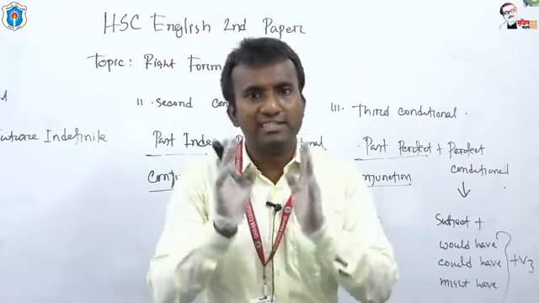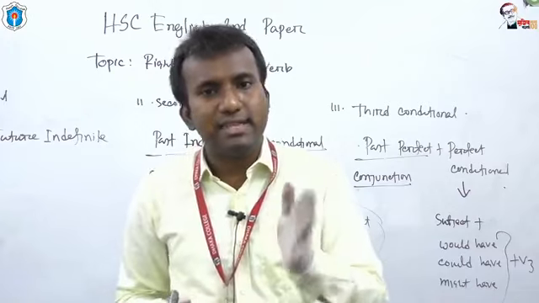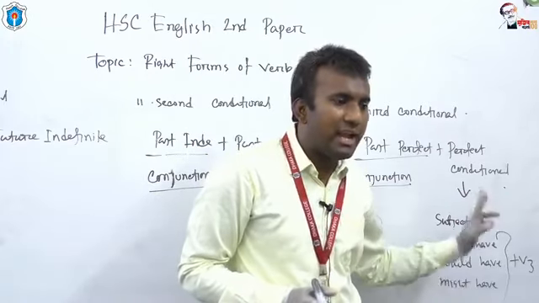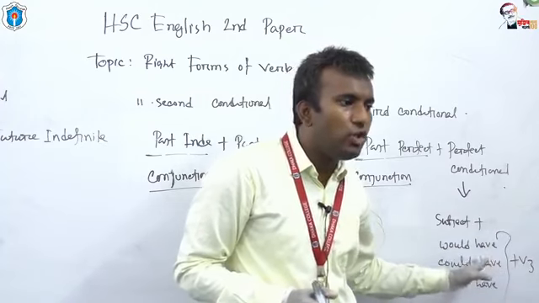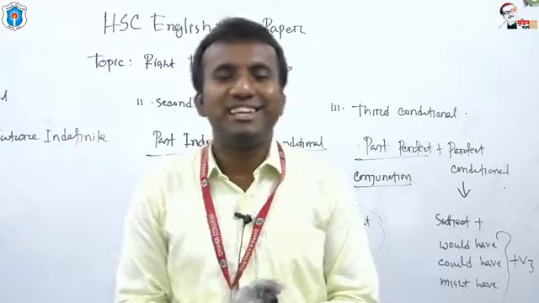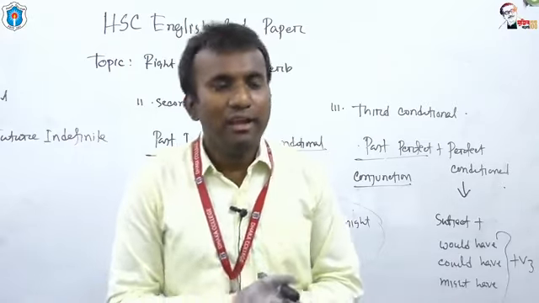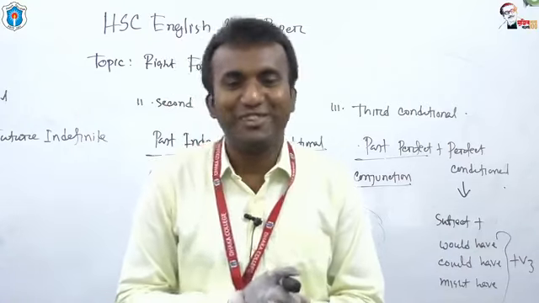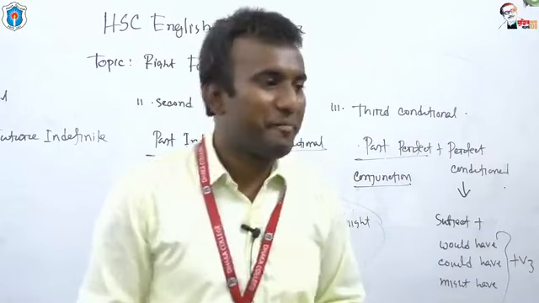Perfect conditional has an individual structure like subject, then would have, could have, might have, and after would have, could have, might have you have to use the past participle form of the verb. Is it clear to you? I have told you the structure. Now I'd like to give you examples by the students.